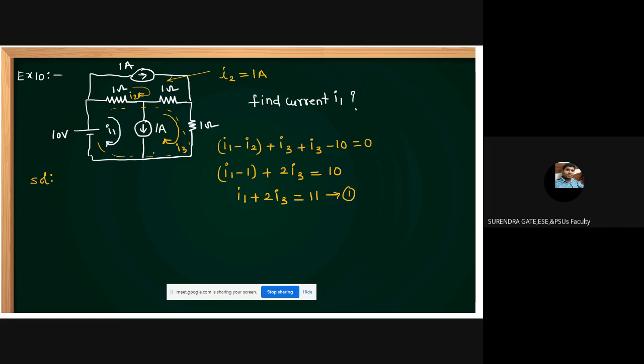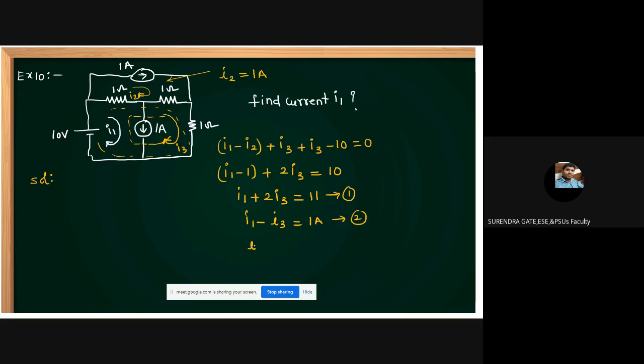Now, create the equation here. What is the super mesh equation across this? This current is in the direction of I1 or in the direction of I3? In the direction of I1. Then you create the super mesh equation. I1 minus I3 is equal to, this is I1, this is I3, I1 minus I3 equal to 1 ampere. Now solve these two equations, friends. What can you get?